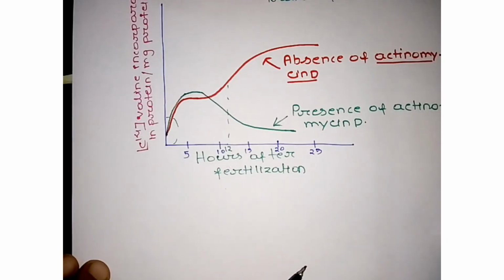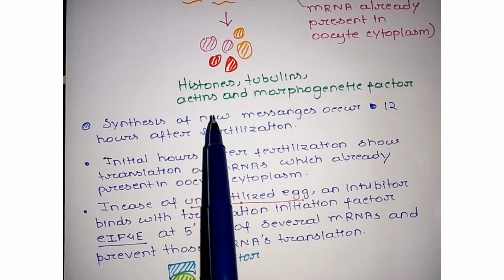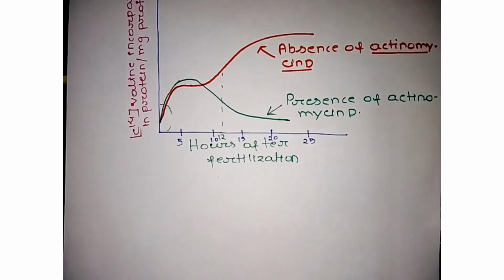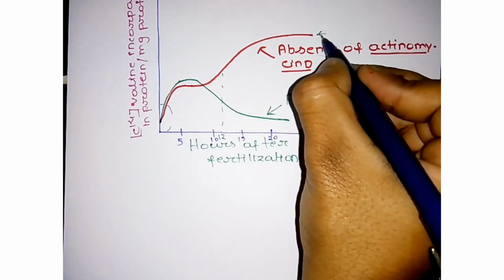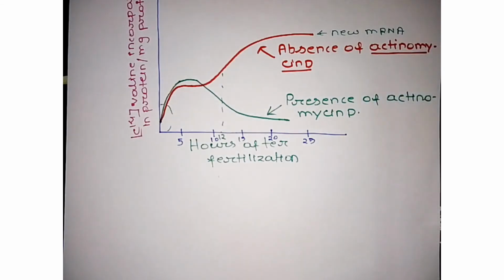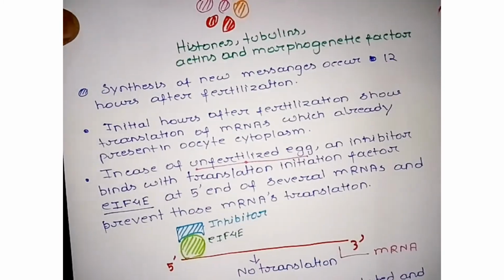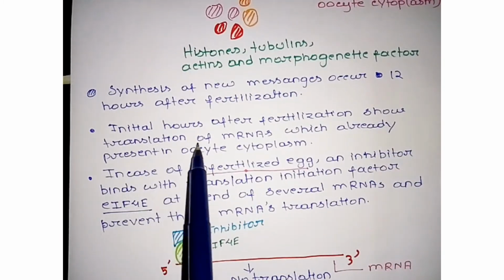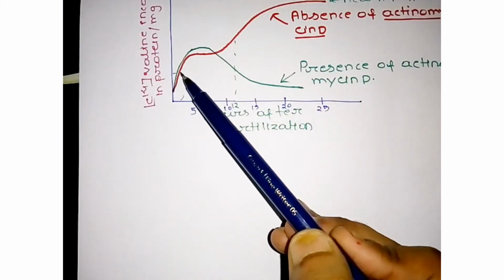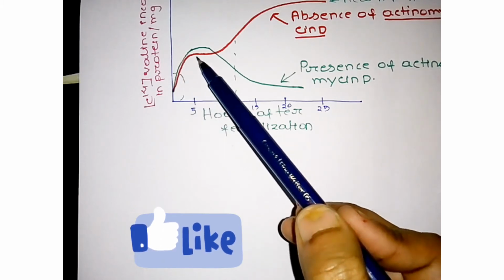So this is the case we discussed earlier. Synthesis of new messages occurs 12 hours after fertilization. This is the case of new mRNAs because there is no actinomycin D. On the other hand, the initial hours after fertilization show translation of mRNAs which are already present in the oocyte cytoplasm.